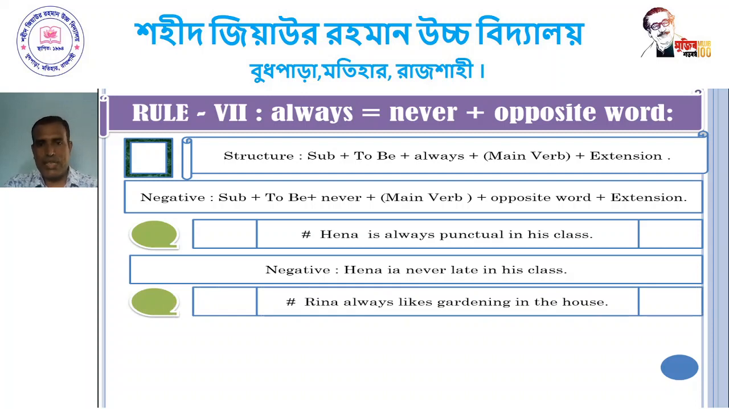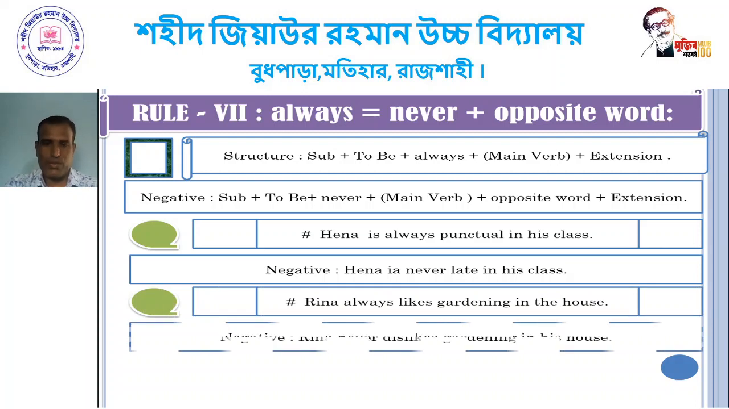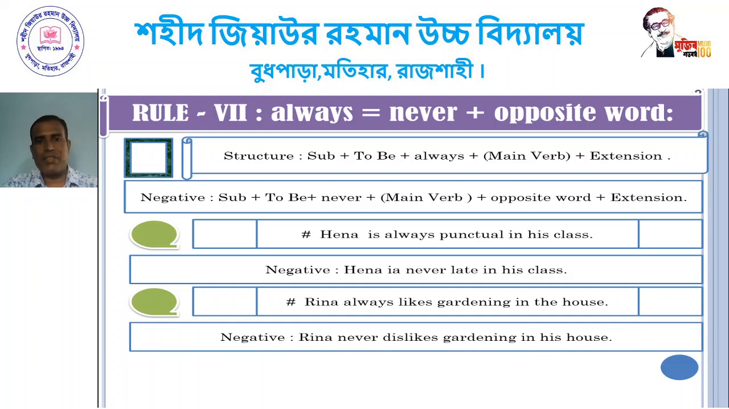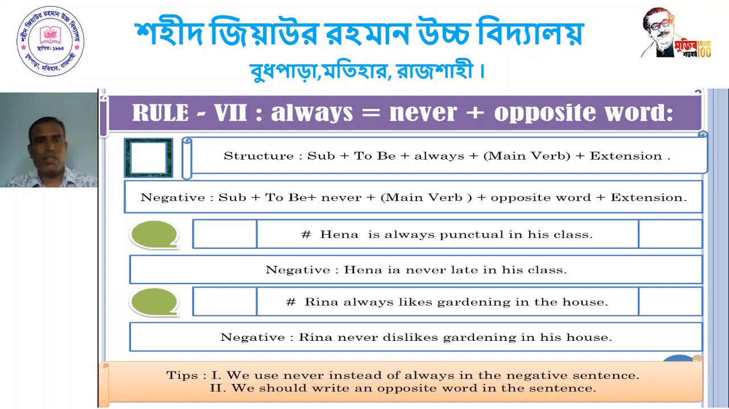Rina always likes gardening in the house. Dear student, Rina never dislikes gardening in his house. Here we use never after the word always and dislikes in place of the verb likes. Dear student, the tip is we use never instead of always in the negative sentence, and we should write an opposite word in the sentence.